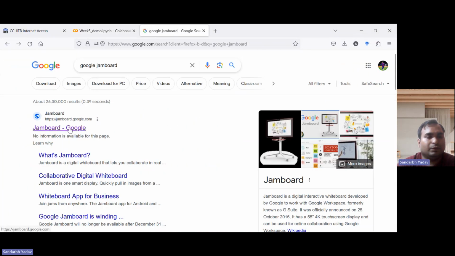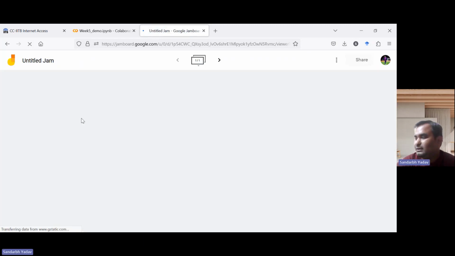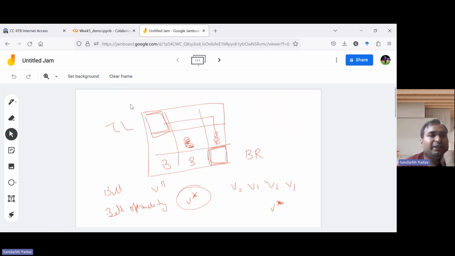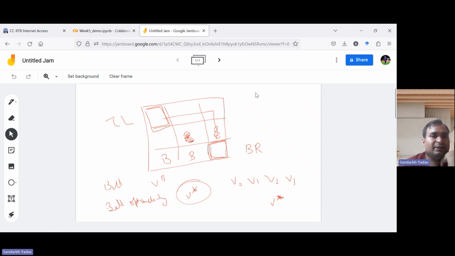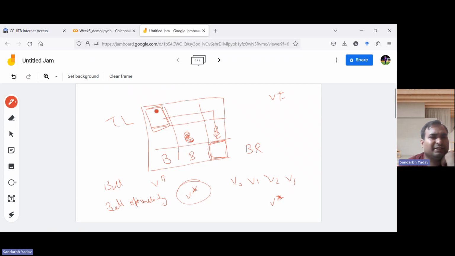I'll first describe the problem. This is the same problem as week 4, but last week we did it for value iteration, and this week I'll show it for policy iteration. The problem we are considering is the same. This is the grid world. This is our start state, at the top left, and this is our goal state, at the bottom right.